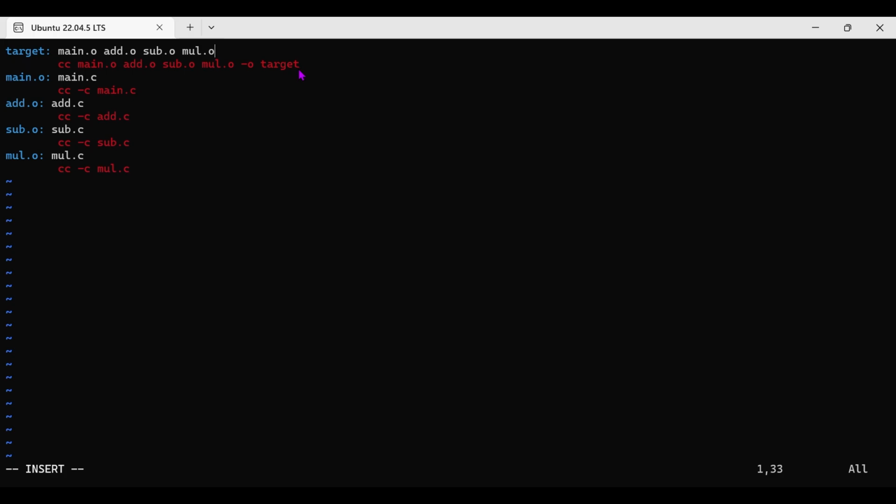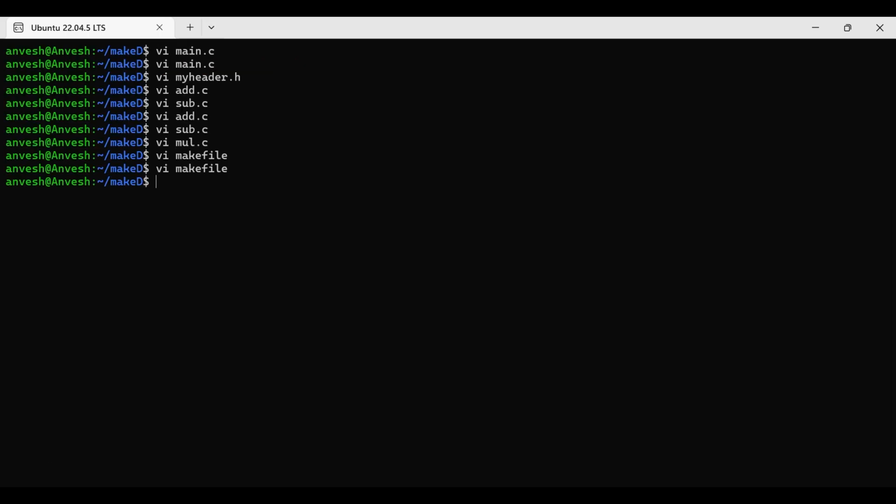Then after that, if you want to give a comment, use the hash symbol. In Python also we use hash for commenting. In C we use double slash, or slash star for multiple lines. After this I am saving this file. After saving, simply you have to give the command make only.